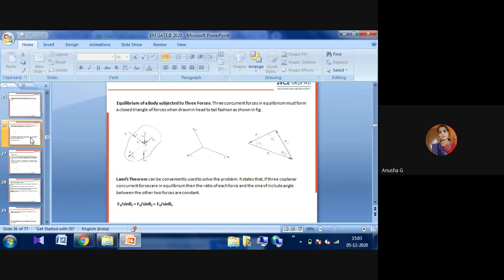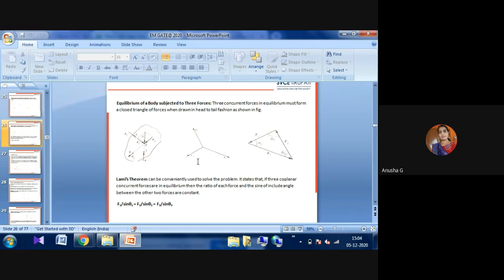Then the equilibrium of a body subjected to three forces. What are the three forces? It depends on closing this triangle, and the forces are drawn in a head-to-tail fashion, as you can observe here. By using Lami's equation, which you already know, whatever the load acting in one direction must be divided by the sine of the opposite angle.